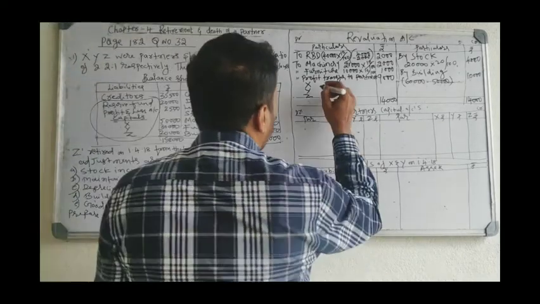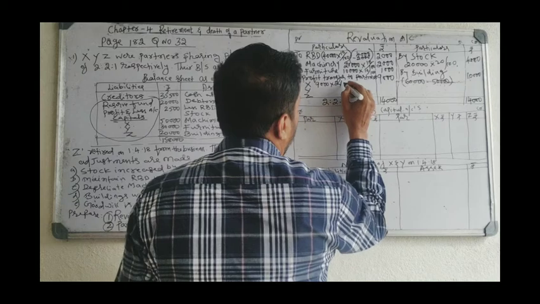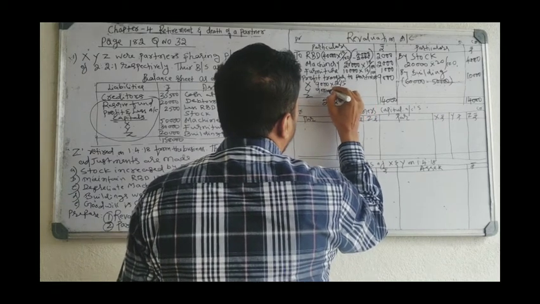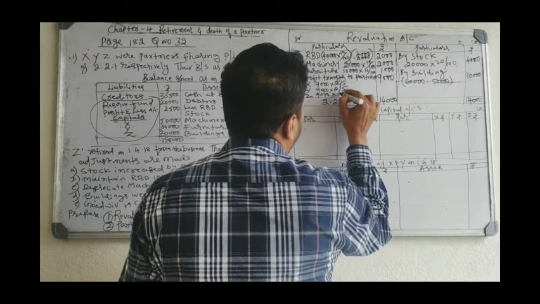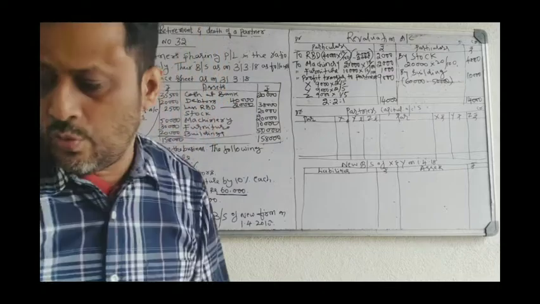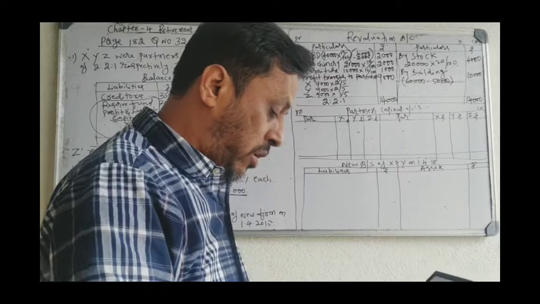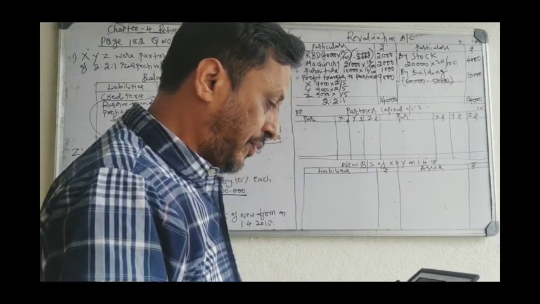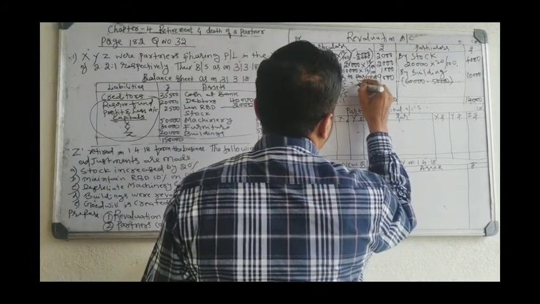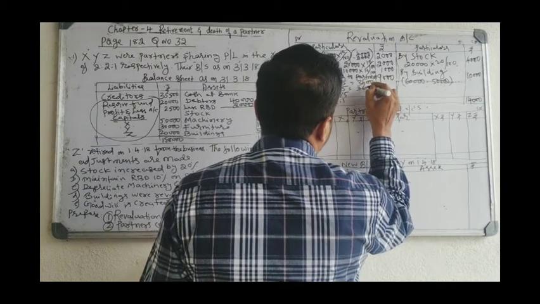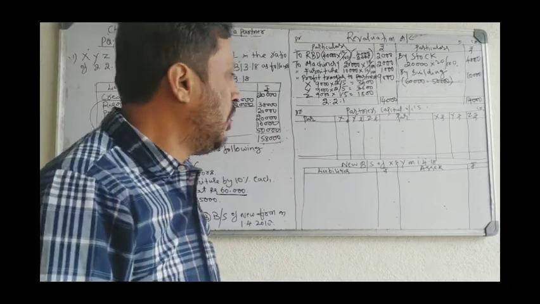How will you divide? 9,000 into 2 by 5, 9,000 into 2 by 5, 9,000 into 1 by 5. 2 is to 2 is to 1, total is 5. 9,000 divided by 5 is 1,800. X will get 3,600, Y will get 3,600, Z will get 1,800.